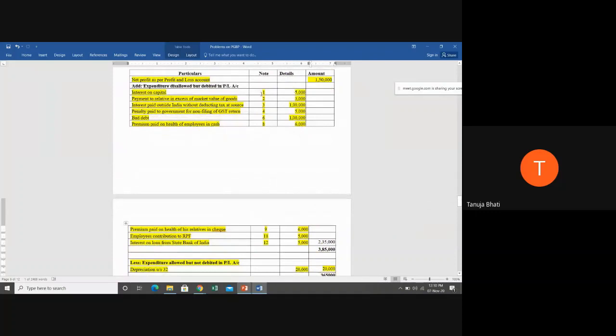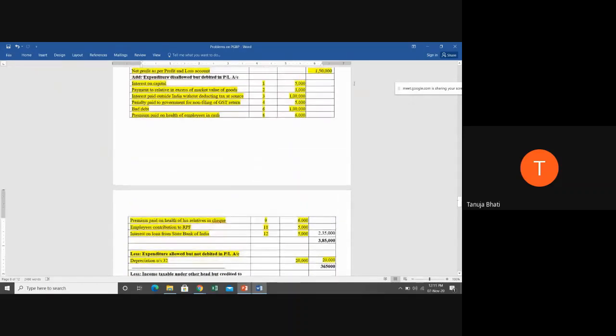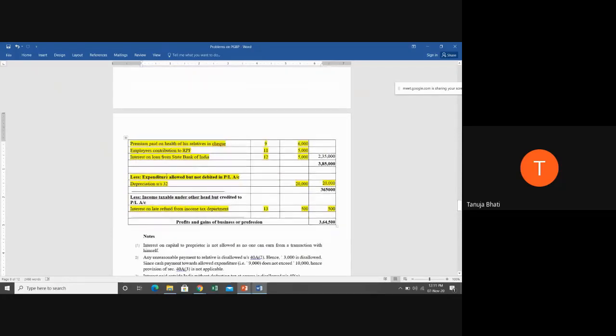In your exam, whatever needs to be added, expenditure disallowed but debited in P&L account, you just take a total of it, write it in the inner column, take the total in the outer column, then take the total of net profit and that particular amount. Then you deduct expenditure allowable but not debited in P&L account.